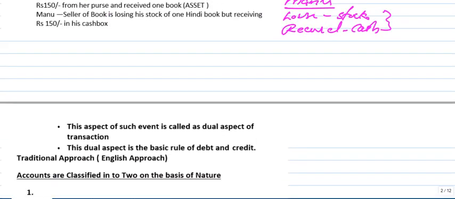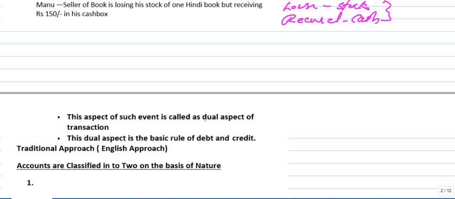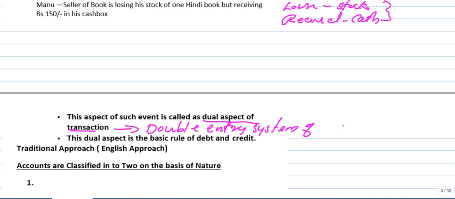So we say that it is the dual aspect of a transaction. This concept we call the double entry system of bookkeeping. What is the double entry system of bookkeeping? You are very familiar with the word bookkeeping. We use the two aspects and record the transaction; that system is called a double entry. For that, basic rules are there, and on the basis of those rules of debit and credit, we record transactions.